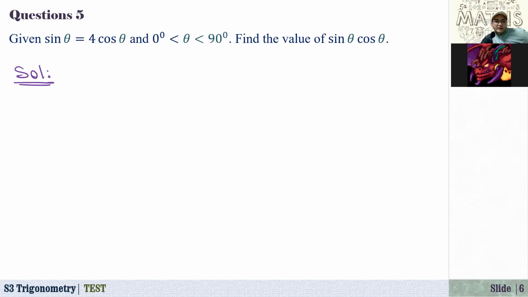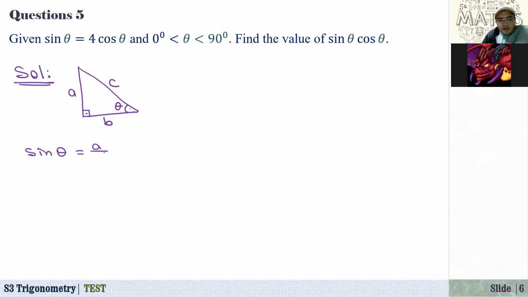Okay, so now from here, again, since theta is between 0 and 90, that means that both are acute angles. So by drawing our reference right angle triangle, suppose that this angle is theta. So if this angle is theta, let's say opposite side is A, adjacent side is B, and the hypotenuse is C. And using this one now, we can get this trigonometry ratio. What is sine of theta?